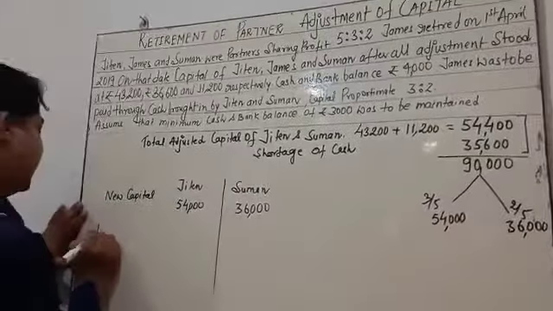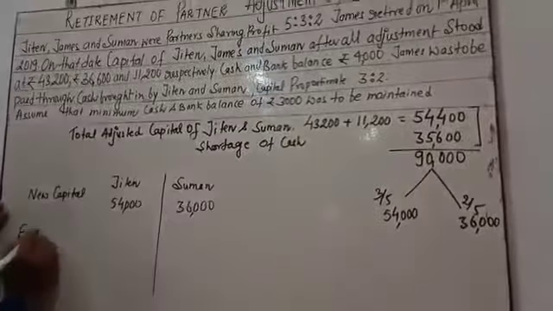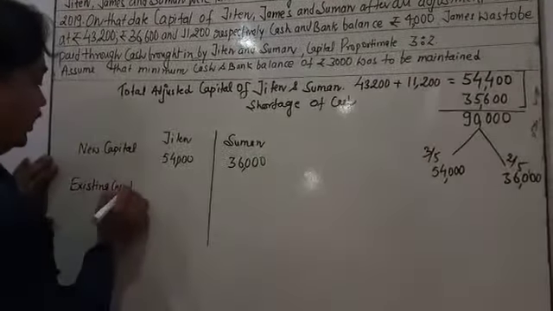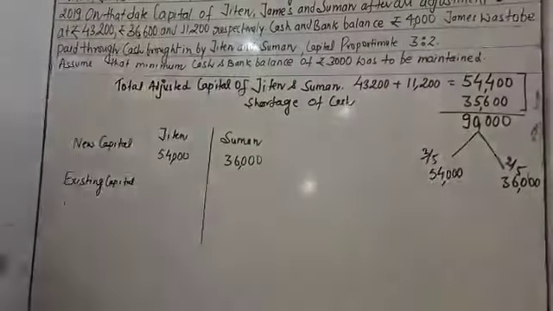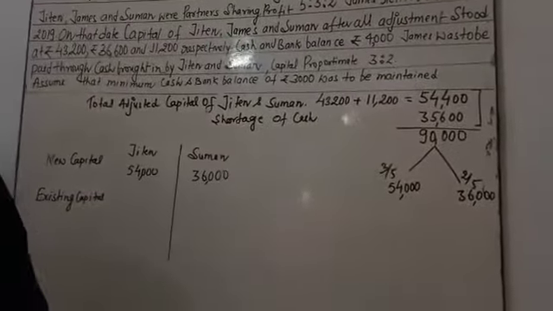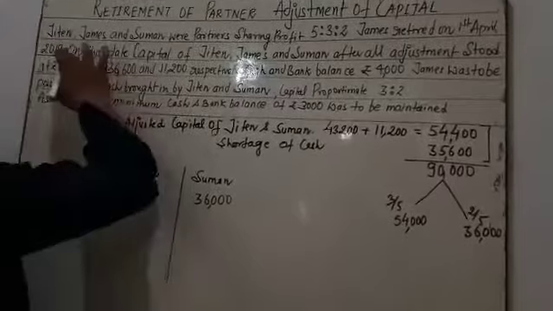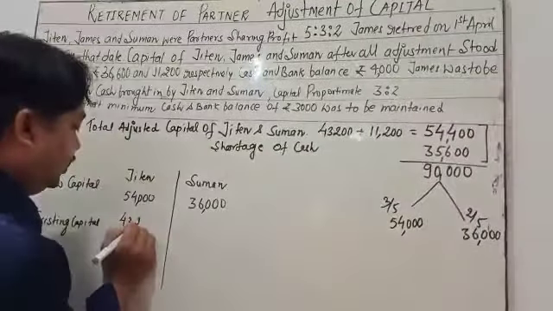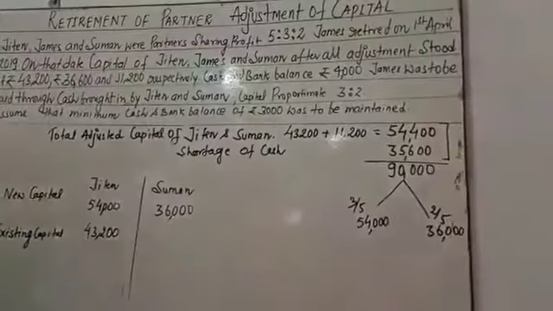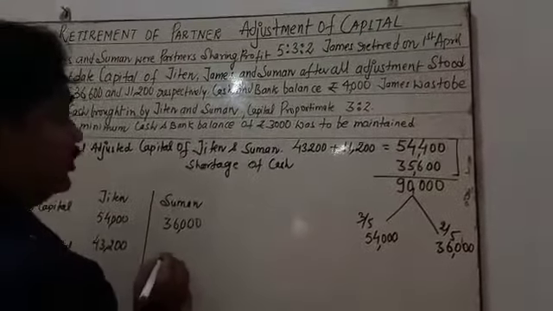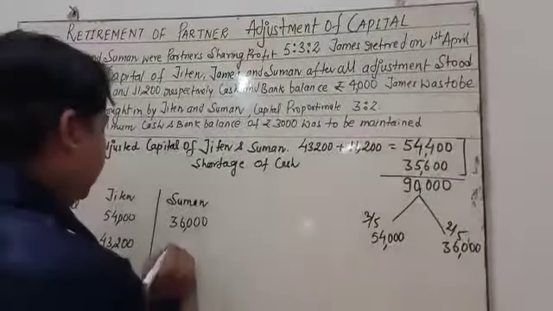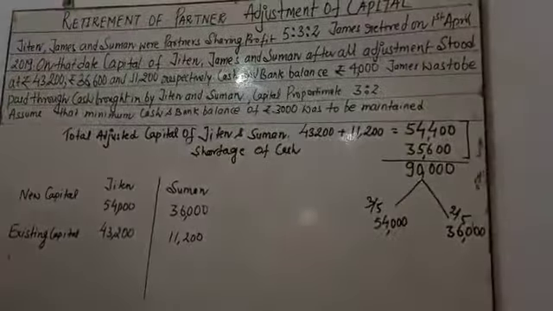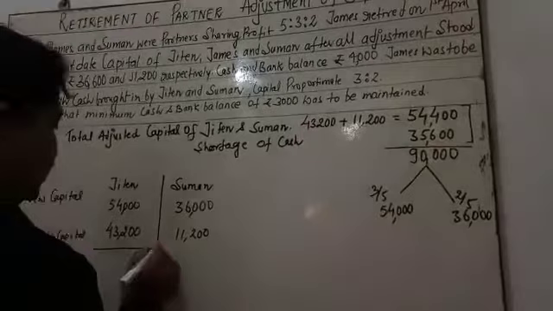What is the existing capital? Existing capital means adjusted capital of Jiten and Suman. It is already mentioned in the question, that is 43,200, and next is 11,200. Okay, that is the existing capital. Now you have to calculate the difference value.